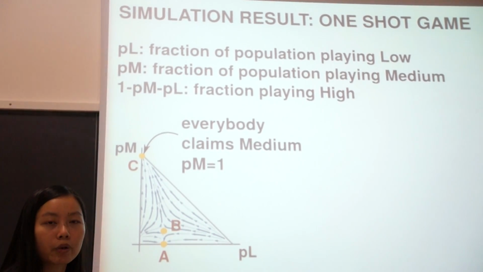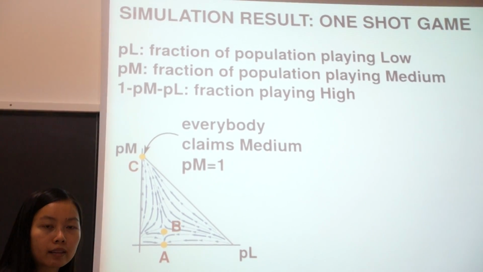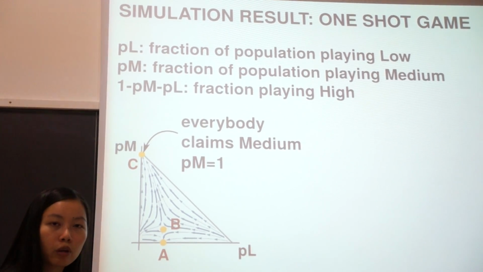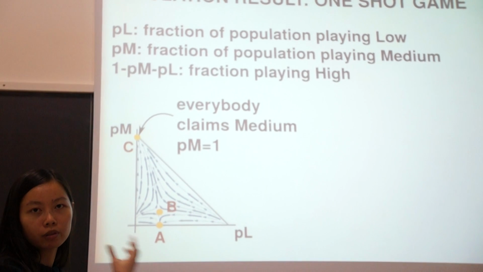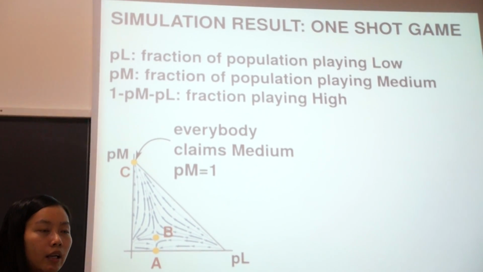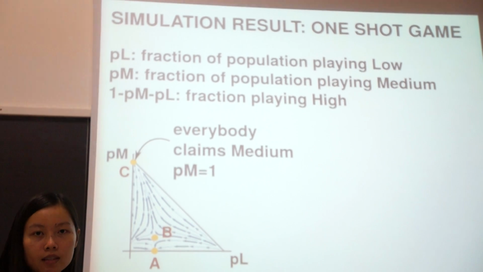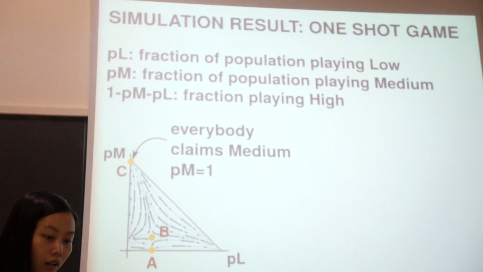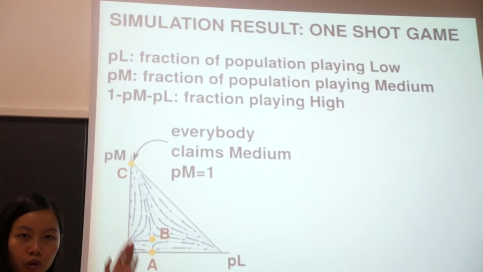It's like if we just randomly throw a ball into this triangle, most of the time it will end up at point C. And also, if we put the ball at point A, then a very small disturbance, because this is a stochastic environment, for example, 10% of people making a mistake, the ball will just fall into the basin of attraction for point C, so it will just end up there.